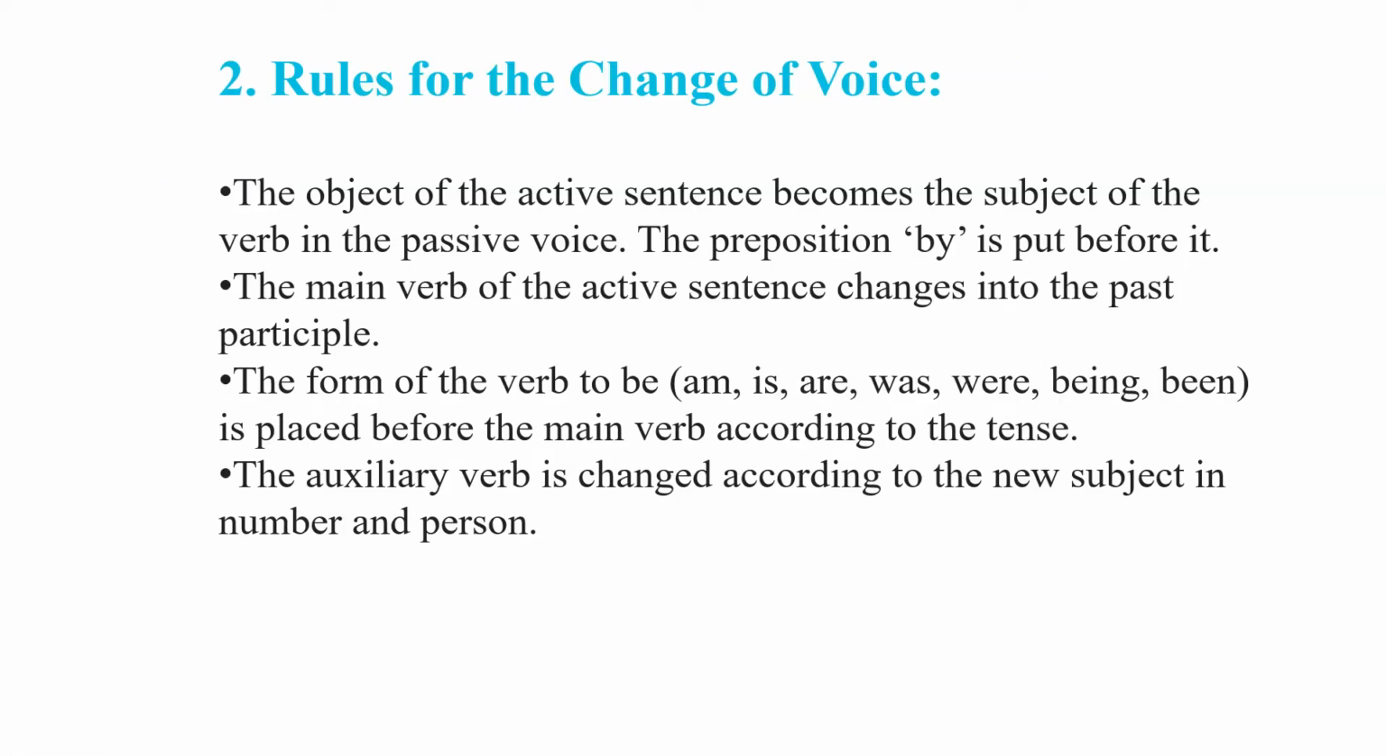Rules for the change of voice. The subject of the active sentence becomes the object of the verb in the passive, and the preposition by is put before it. The main verb of the active sentence changes into the past participle. The form of the verb am, is, are, was, were, being, been is placed before the main verb according to the tense, and the auxiliary verb is changed according to the new subject in number and person. Let us see.